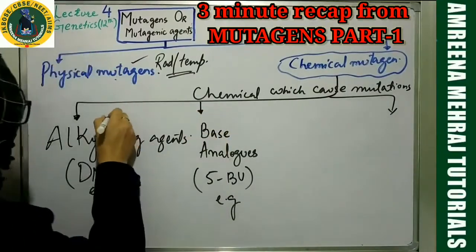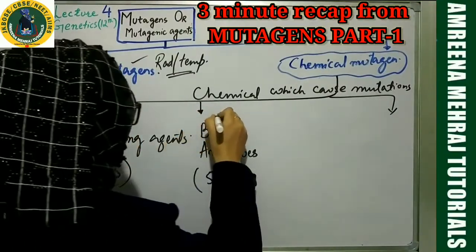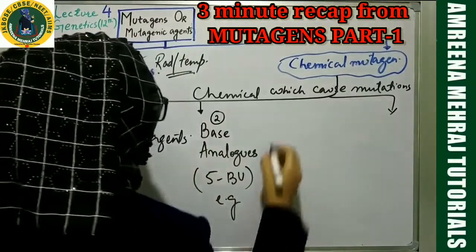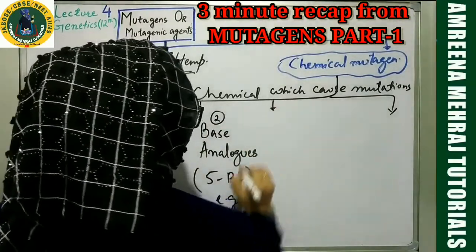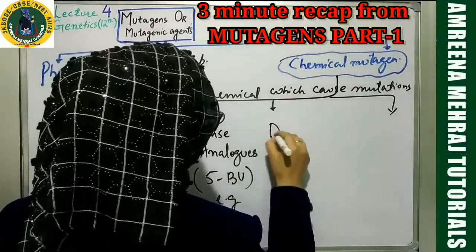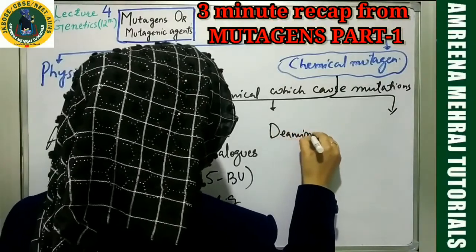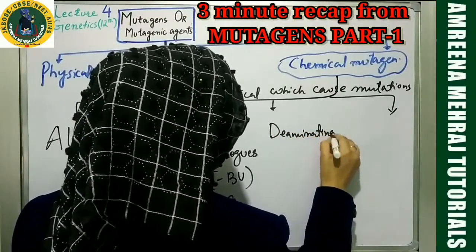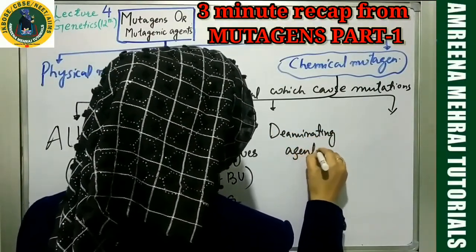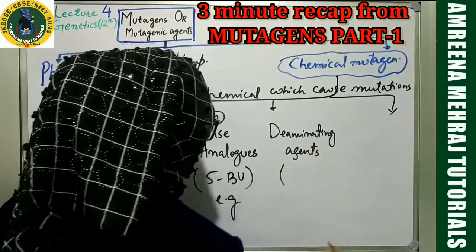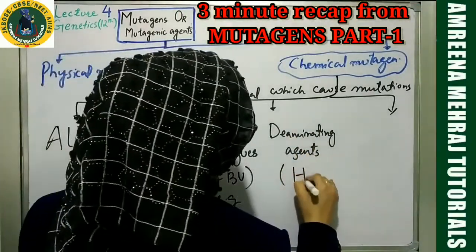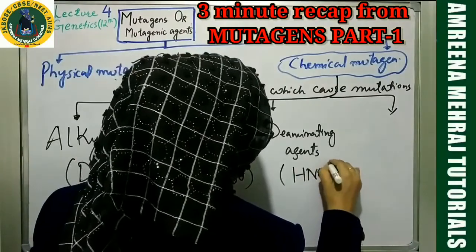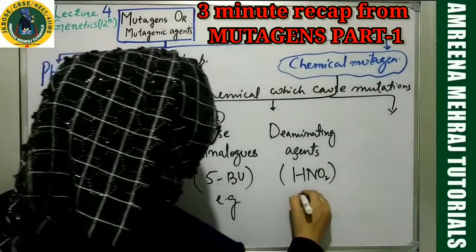So number one are alkylating agents. Number two, chemicals called base analogues. Number three is called deaminating agents. You already know this. They will cause deamination. One of the best examples of a deaminating agent is nitrous acid, HNO2.